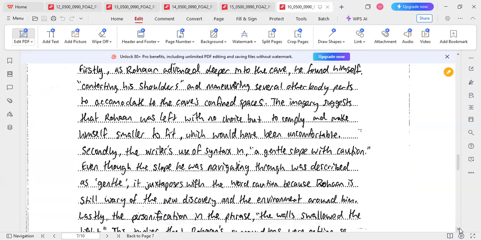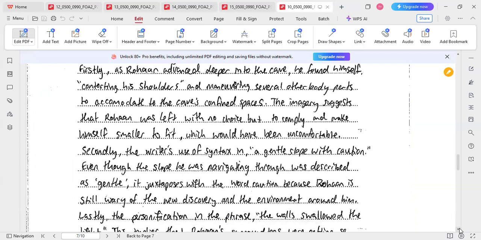It's a juxtaposition. Though the journey is uncomfortable, he is still describing it as gentle.